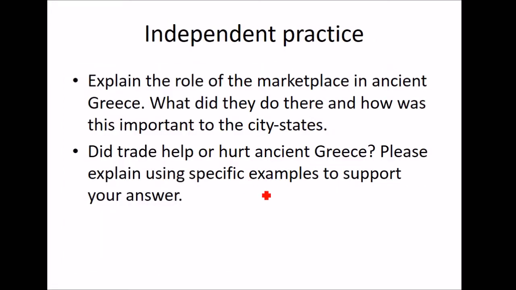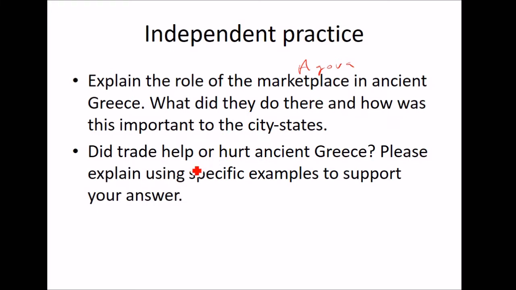So let's see. Independent practice. At the bottom of the page, you need to explain the role of the marketplace. Remember, that was the agora. In ancient Greece, what did they do there, and how was this important to the city-states? Look back in your paper.